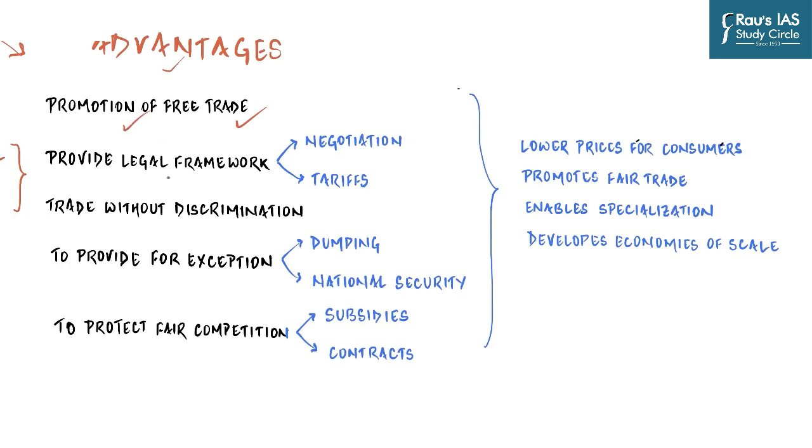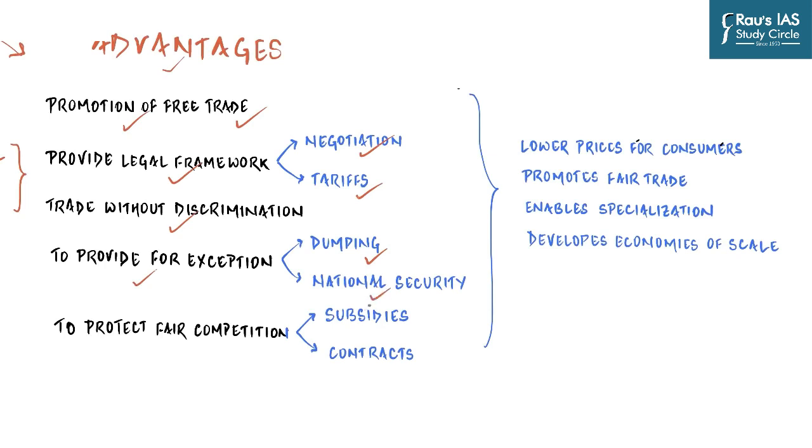Then it acts as a legal framework, not just for negotiation among countries, but also for other kinds of trade barriers as well. Then it enables trade without any discrimination, and it is not like WTO is just a body vouching for completely free trade, which means no tariffs, no barriers, no quotas, nothing. It allows for tariffs and trade restrictions under certain conditions. For example, if country A feels that country B is exporting very cheap raw material which is artificially deflated, then country A can impose duties without violating WTO rules.